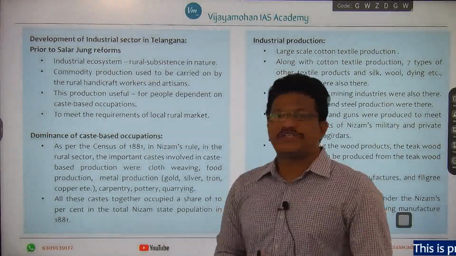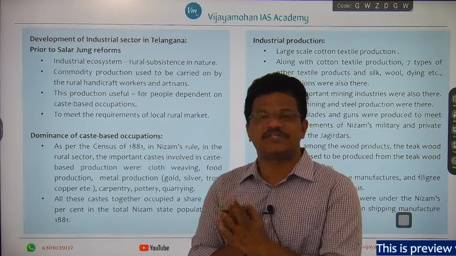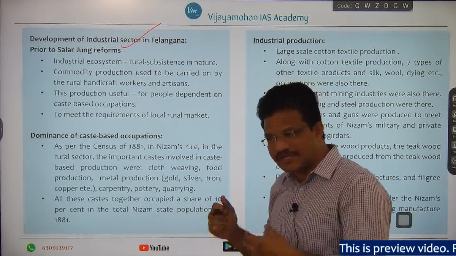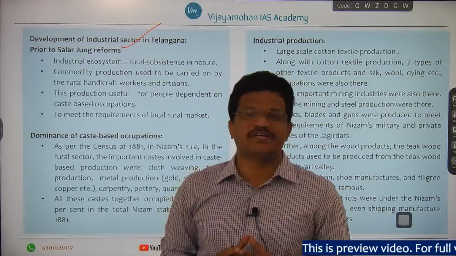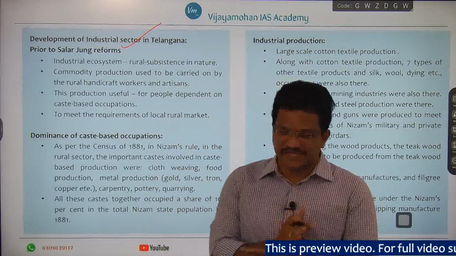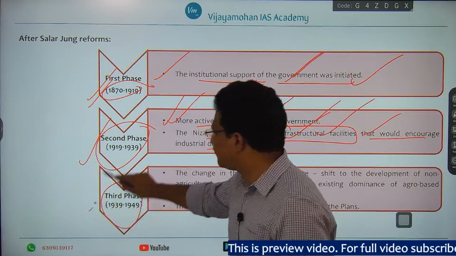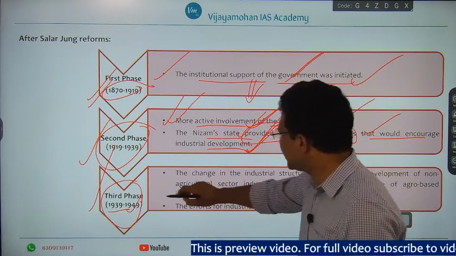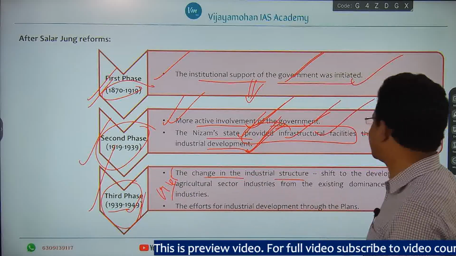Now we will see the development of industry in the Telangana area of erstwhile Hyderabad state. This has been divided into two aspects: development of industry prior to the Salarjung reforms and after the Salarjung reforms. Development after the Salarjung reforms is again divided into three phases, right? The third phase is the period of the Second World War, 1939 to 1949. Actually the Second World War ended in 1945, so this phase continued up to 1949. A change in the industrial structure happened.